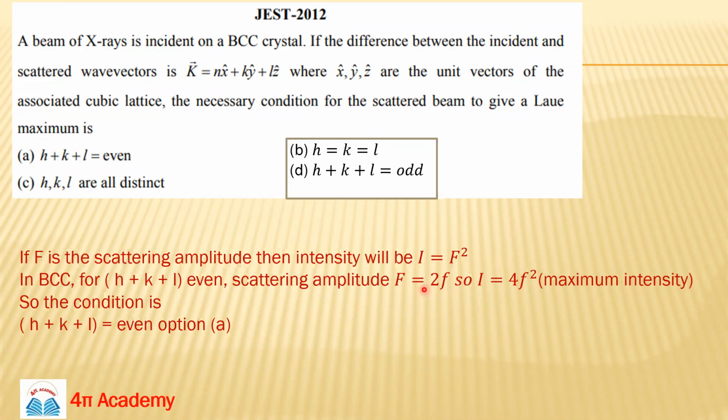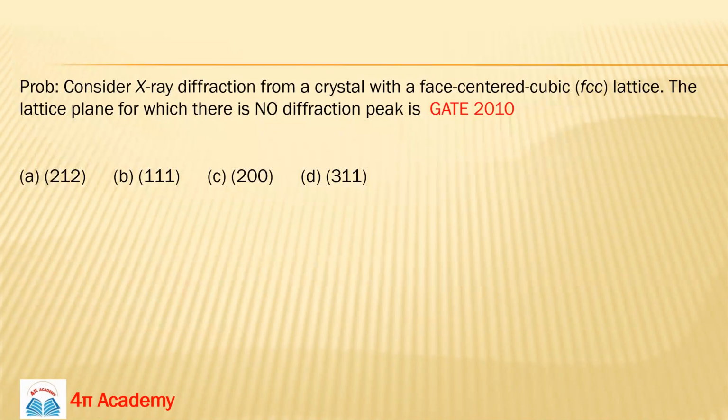One more formula I will give you here. If capital F is the total scattering amplitude, the corresponding intensity will be I equals F square. It's very simple. If the amplitude is F, the intensity will be its square. So for BCC, what is the condition? H plus K plus L is even. In this case our F is 2f and I is 4f square, which means maximum intensity. So option A is the correct option. It's a very, very simple problem.